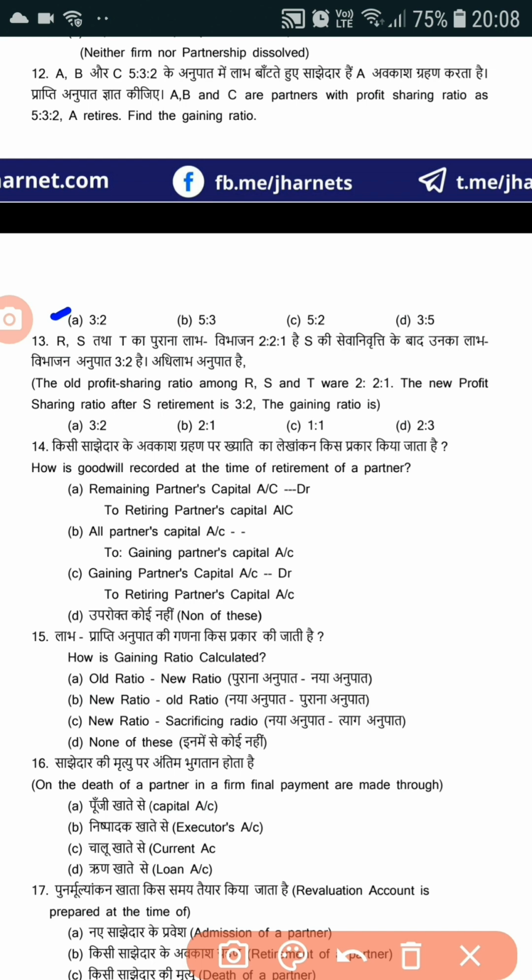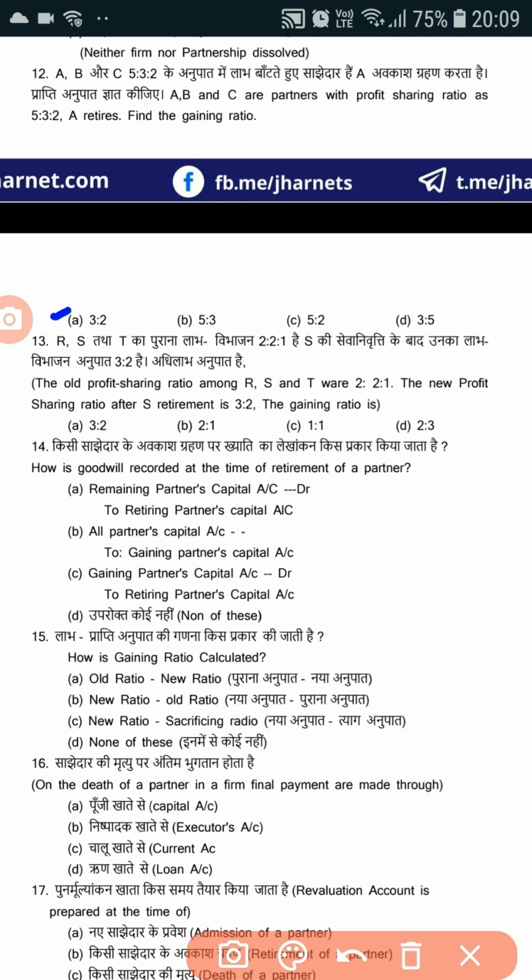We have to find the gaining ratio of R and T because S retires. So the new ratio of R is 3/5 and T is 2/5. And the old ratio of R is 2/5 and old ratio of T is 1/5. So when we subtract the old ratio from the new ratio, we will get the gaining ratio. I will give you the calculation.